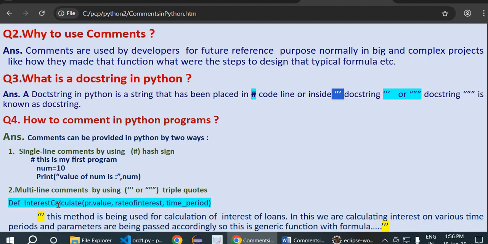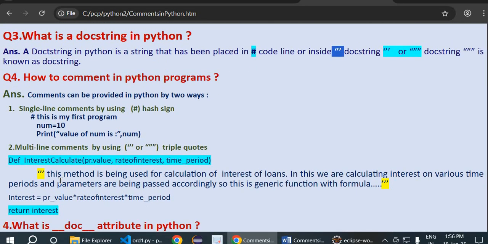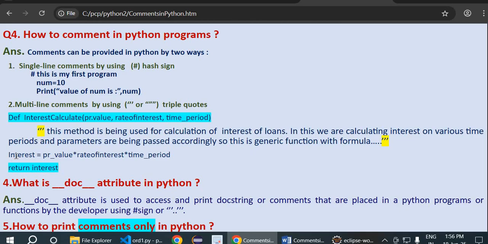Similarly, in multi-line comments, if you want to specify many lines, then you can use triple quotes, and you will have to keep in mind that it must be ended with triple quotes as well. So whichever you start with, you must end it. Now in your program, you can specify all about it, and then you write down your program. If you want to return any value from there, you can do that.